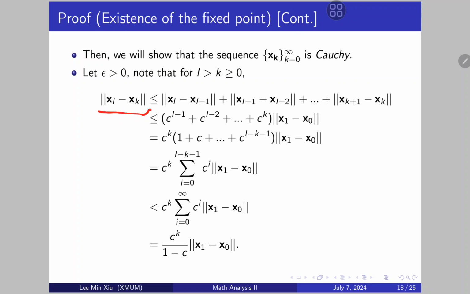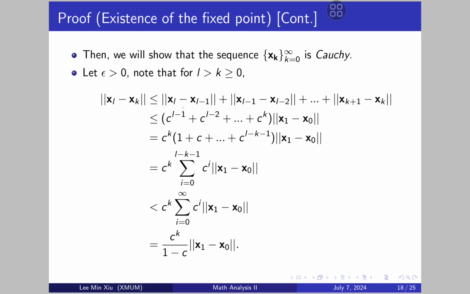The norm of xl minus xk is going to be less than this thing because of the triangle inequality. The triangle inequality works for R^n, and actually it works for metric spaces if you would like to see the general proof.